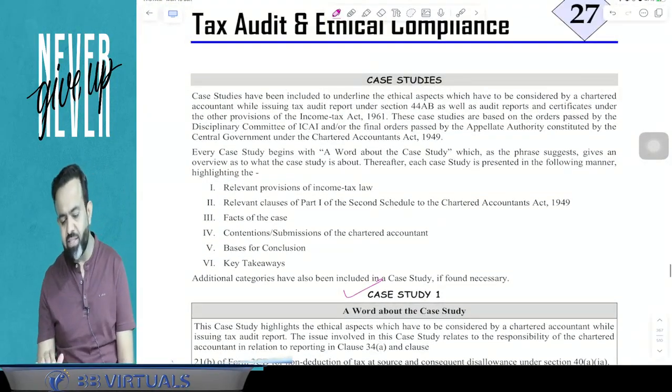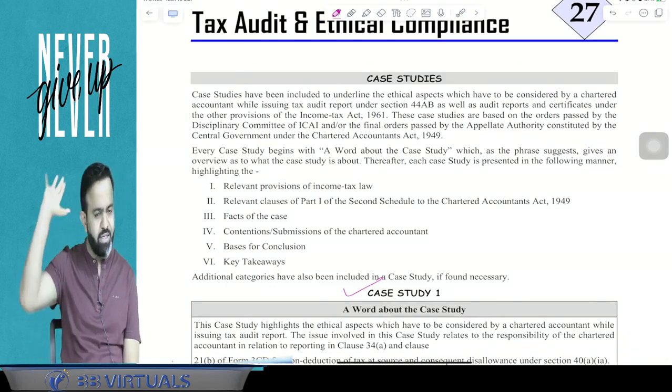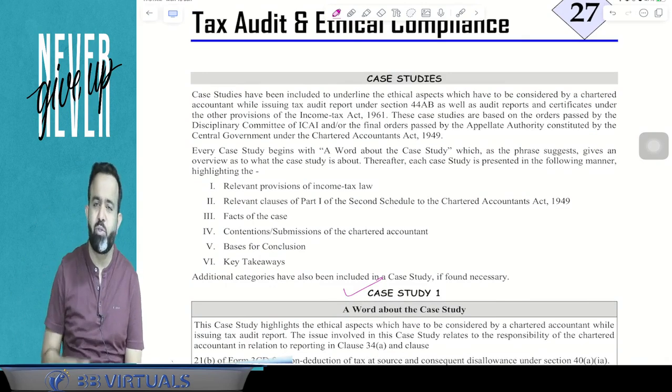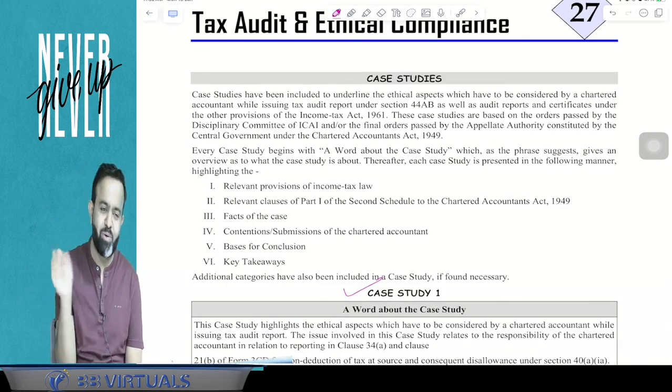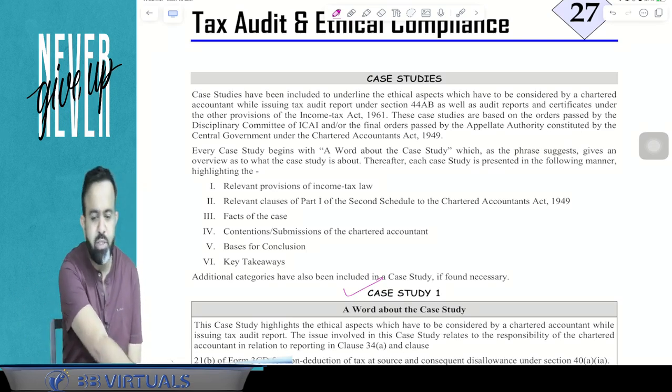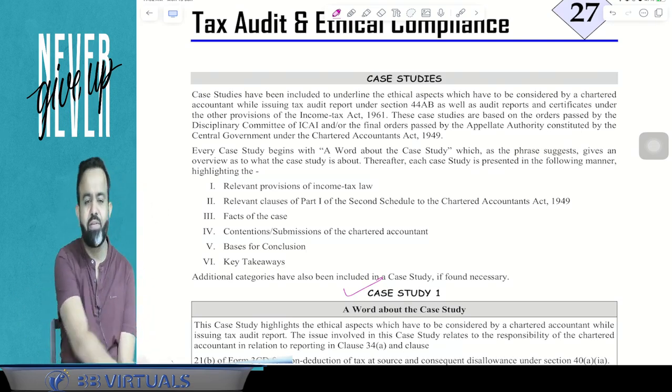Okay guys, so for your homework, just read this case study and analyze it, because for tax audit purposes you need a little knowledge of the audit paper also, and after that, the income tax provisions. Okay, done. So this is the completion of your topic, tax audit. So we have completed tax audit.